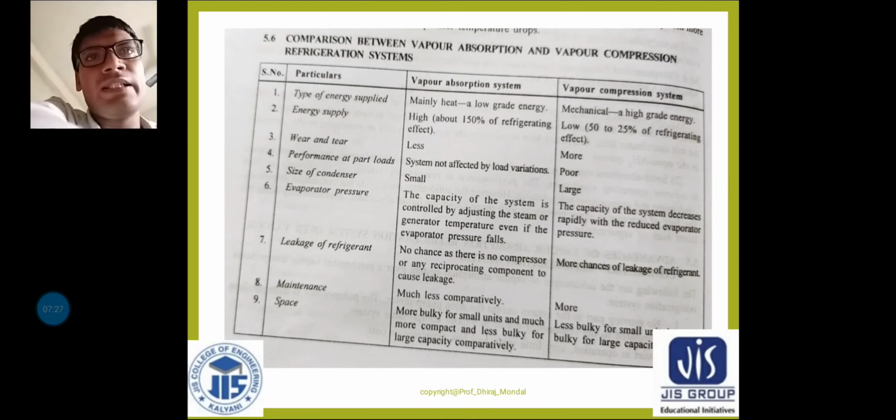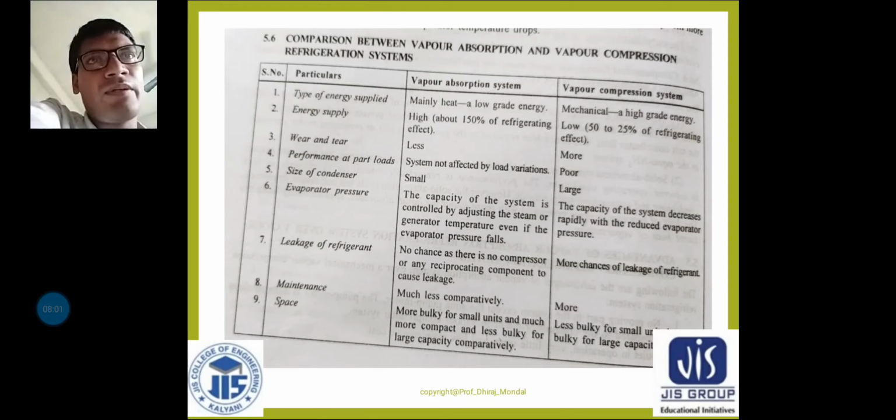So in the case of VARS the capacity of the system is controlled by adjusting the steam or generator temperature, because you know that in the generator some heat is given by the help of solar or any kind of heat energy. If the evaporator temperature falls, nothing happens.